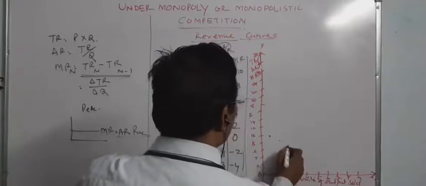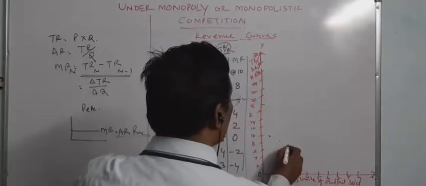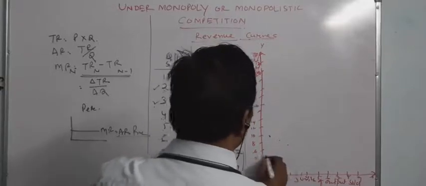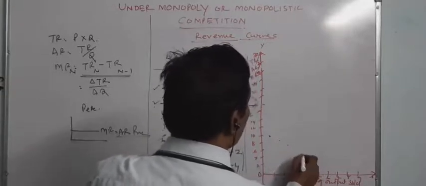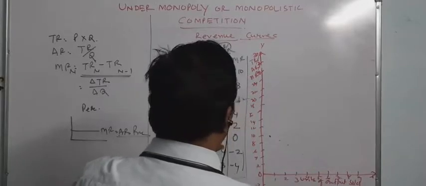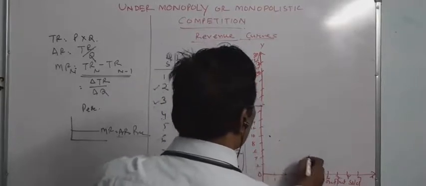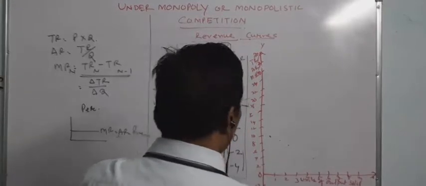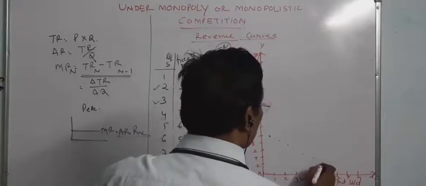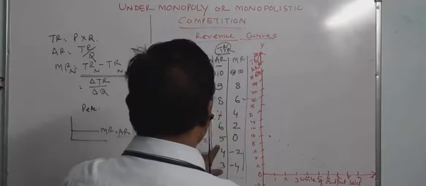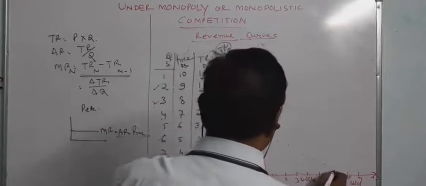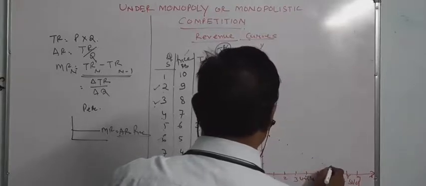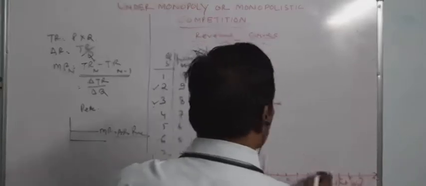Third case, it is 8. Fourth case, it is 7. And fifth case, it is 6. Sixth case, it is 5. And seventh case, it is 4. And eighth case, it is 3.